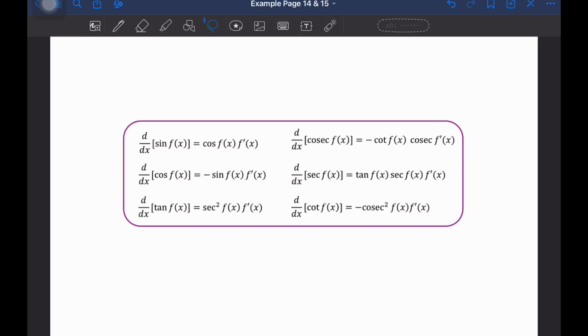Right, in this video, I'm going to explain to you about the examples on page 14 and page 15. This is based on the subtopic 9.5 parametric differentiation.